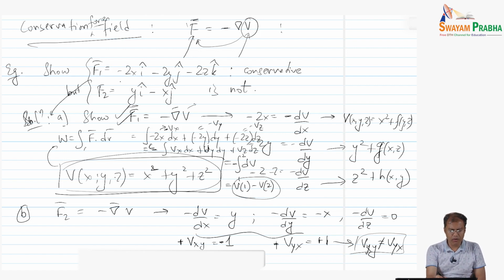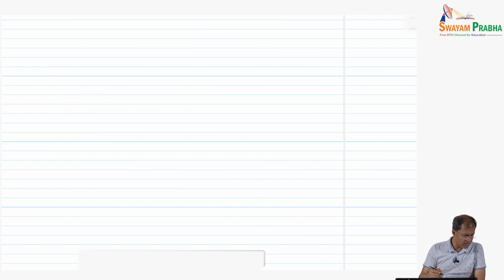So the work done was, to begin with, a path integral, but the integral boils down to just the values of the potential evaluated at the end points. Okay, so that is also a special thing about a conservative force field. So we do have some examples. Let us look at one quick example.